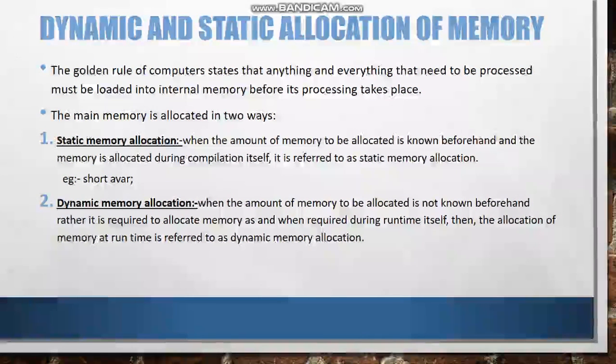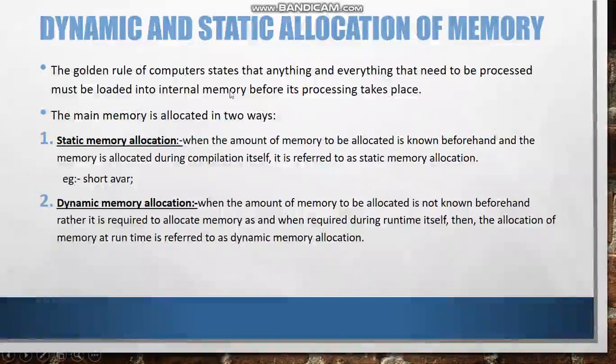It says that whatever variable or function is needed to run the program, first we have to store it into the internal memory and then only the run process can take place. The main memory is allocated in two ways: static memory allocation and dynamic memory allocation.